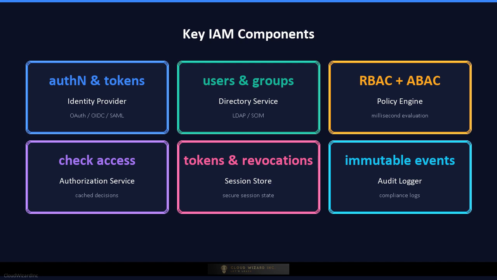Authorization service caches decisions and provides standard APIs like check access and list permissions. Session and token store manages active sessions, refresh tokens, and revocation lists. Audit logger captures every authentication, authorization, and administrative event. Admin console provides role management, policy editing, and access reviews.